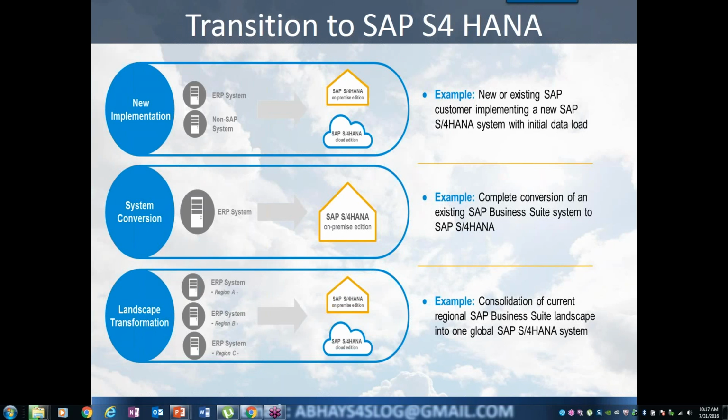There are a lot of deployment options. For example, if I go to Simple Finance, will I get Simple Logistics? Can I have an option of going to Simple Logistics without Simple Finance? And if I go to Simple Finance, can I use classic logistics? These questions come into the picture. Some of them are available, some of them are not available. We need to follow the release restrictions. We need to follow the guidelines of the product as such.